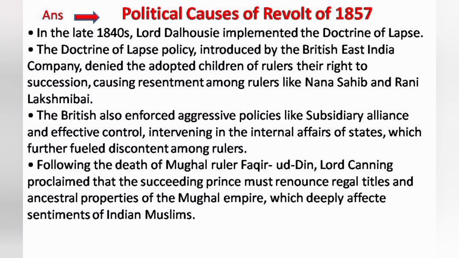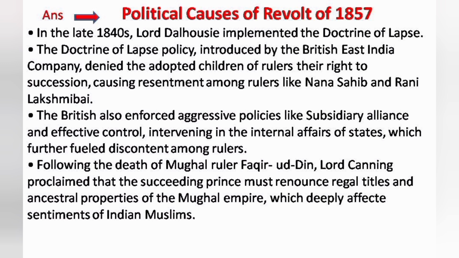Now, the policy of paramountcy was another political cause of the revolt of 1857. And next, after the death of the Mughal ruler Fakhruddin, Lord Canning proclaimed that the succeeding prince must renounce the legal titles and ancestral properties of the Mughal Empire, which deeply affected the sentiments of Indian Muslims.